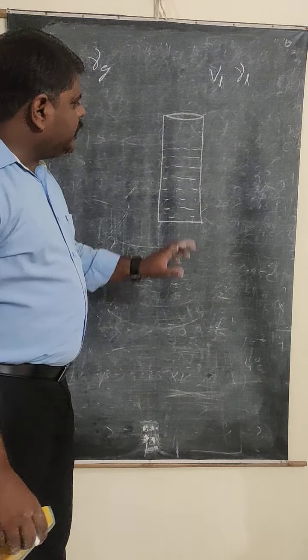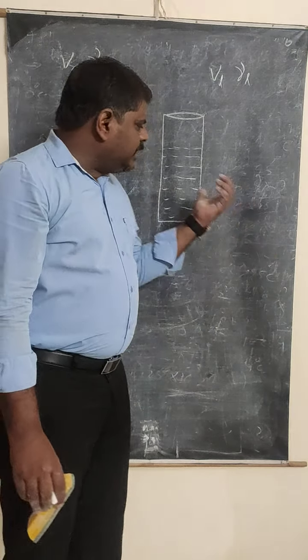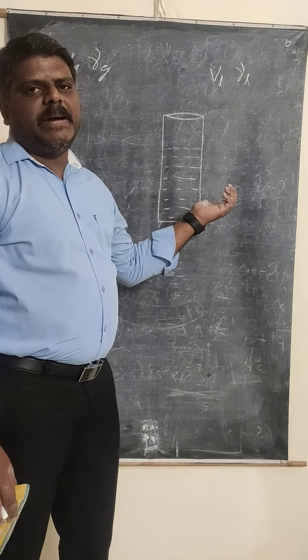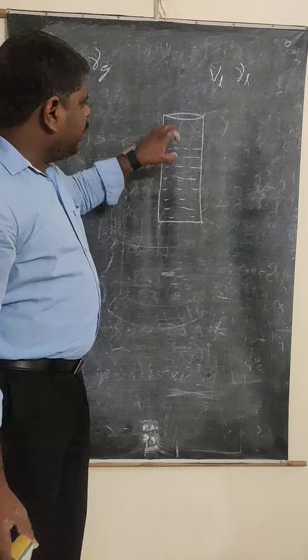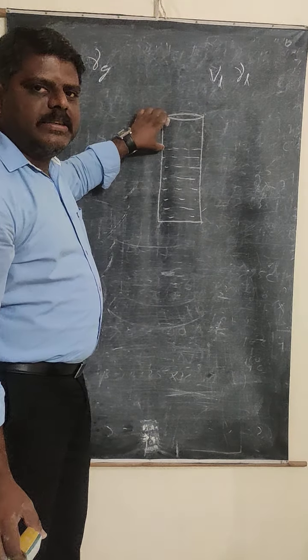And what happens when you increase the temperature? Different liquids will have different expansion processes, and then the empty space is going to change.